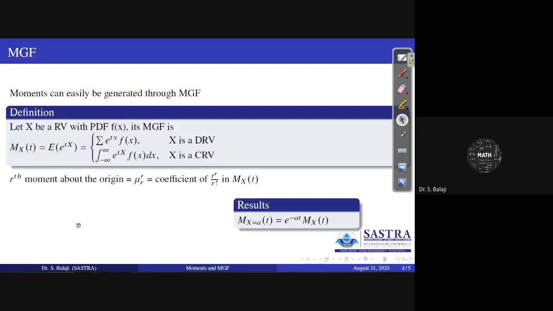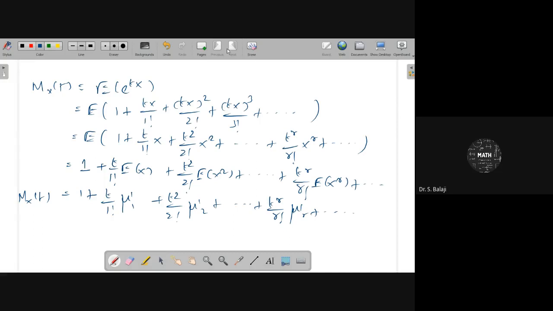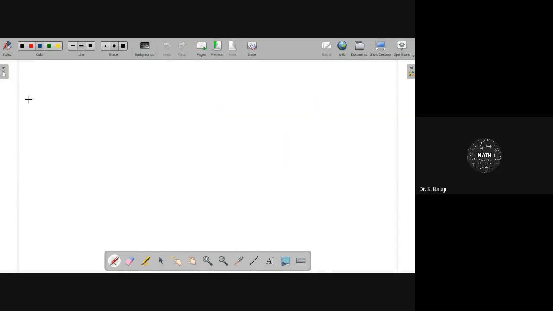Now, based on this definition, we have some results that you can get here. What is the first result? MX equal to a of t, for any origin, any particular origin x equal to a. Instead of 0, if you think about any origin a, MX equal to a of t will be written as e power minus at into MX of t. That is one result you can get.